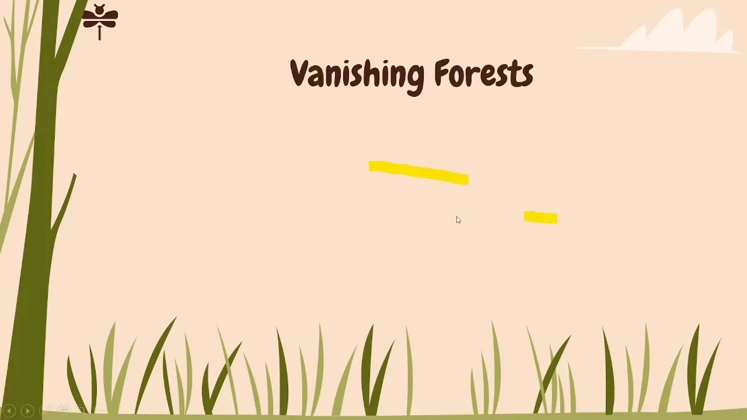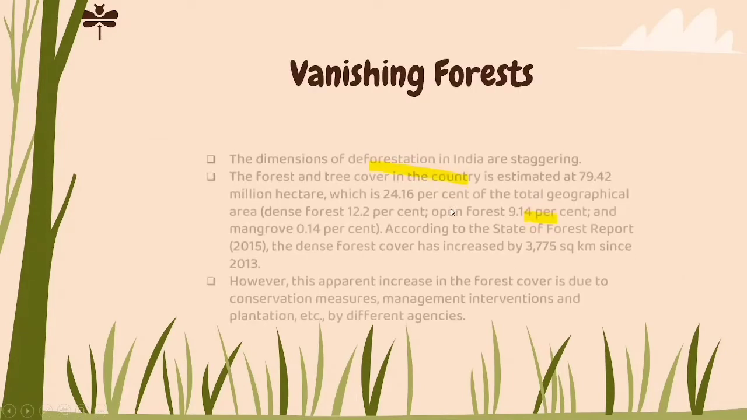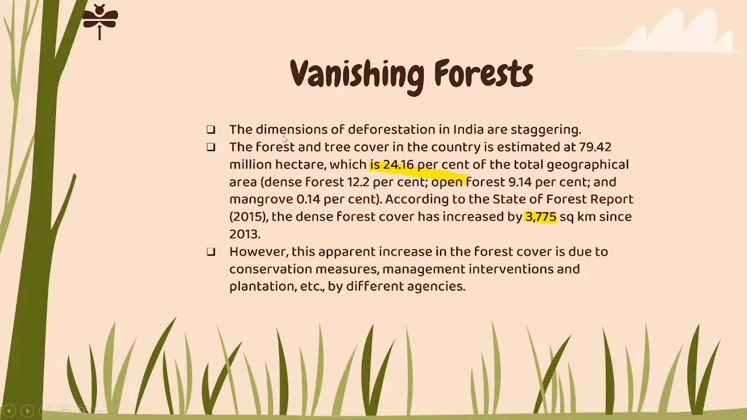So when we look at this, there is a concept called vanishing forest. What is vanishing? Vanishing means removing, causing danger. So the dimensions of deforestation in India are staggering. As we saw in the previous lesson, we as human beings contribute to deforestation by all means, like we extract wood, okay? Everything, the table that we use, the chair that we use, everything comes from the forest.